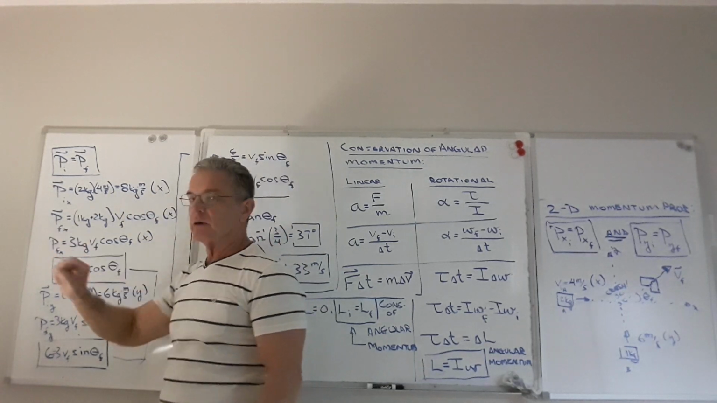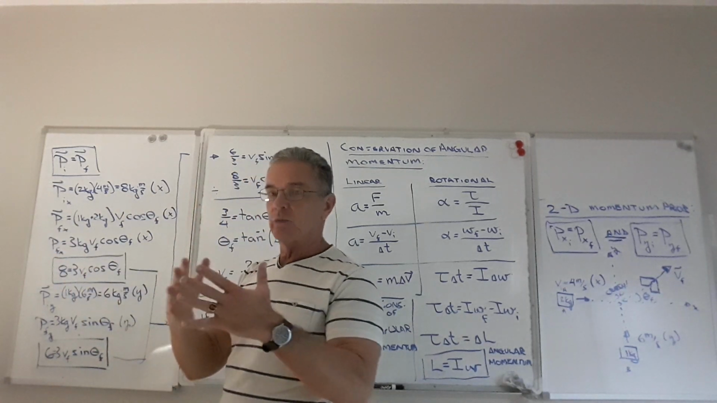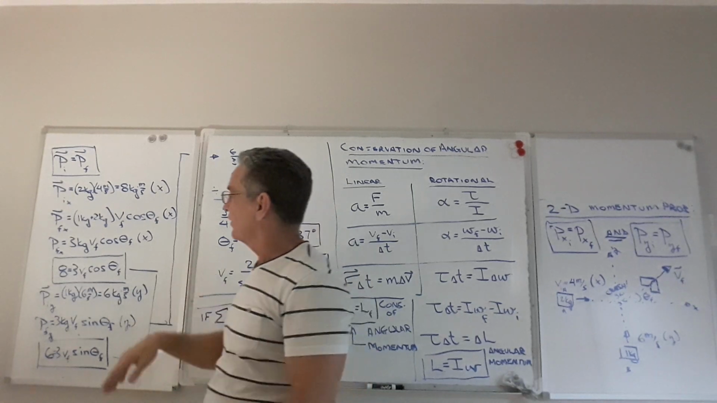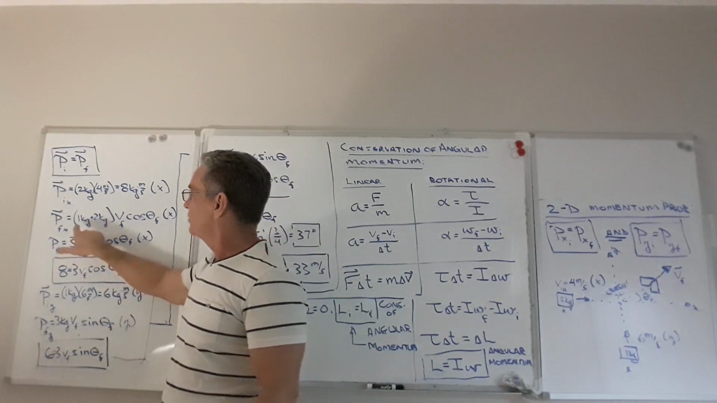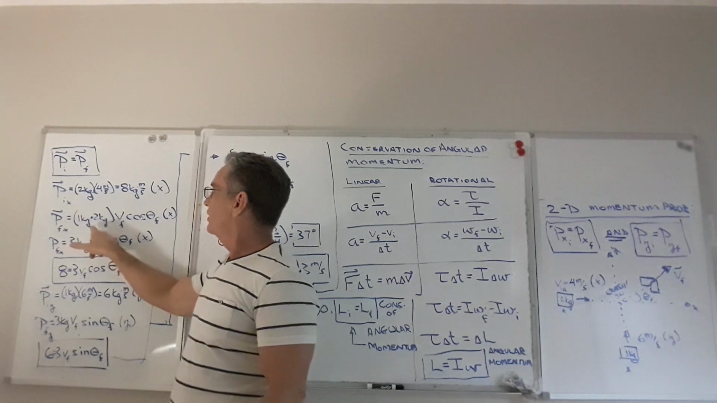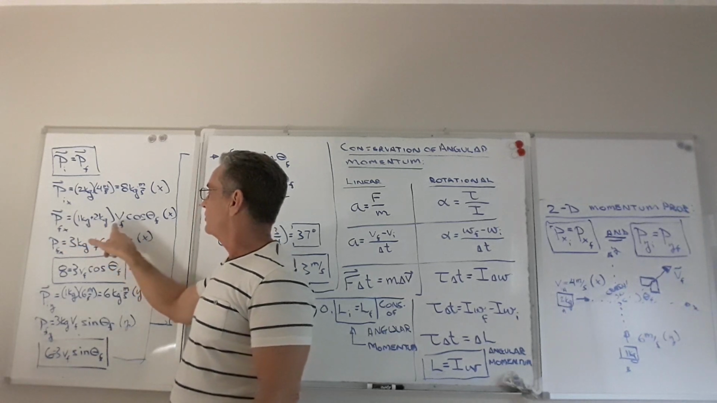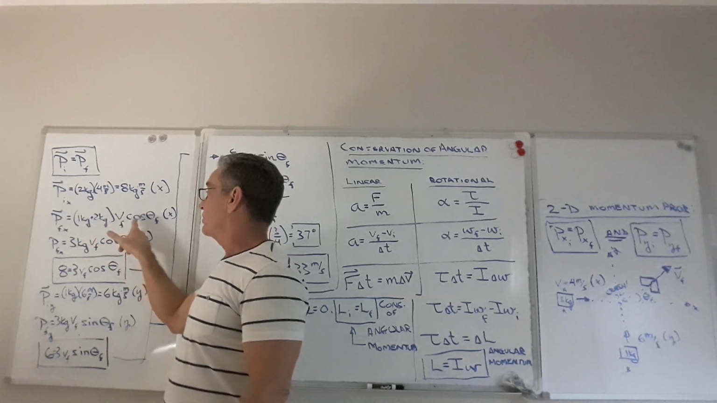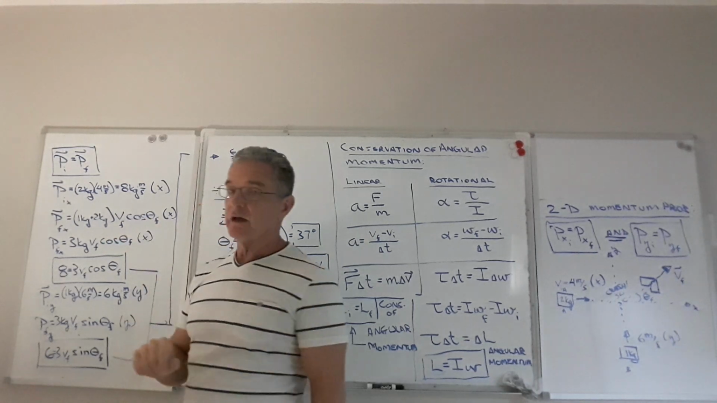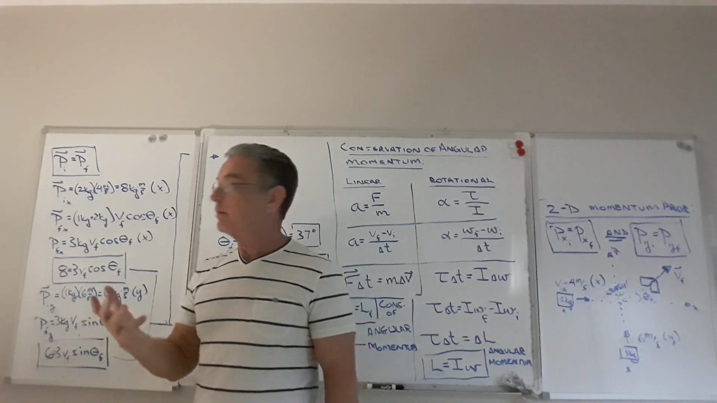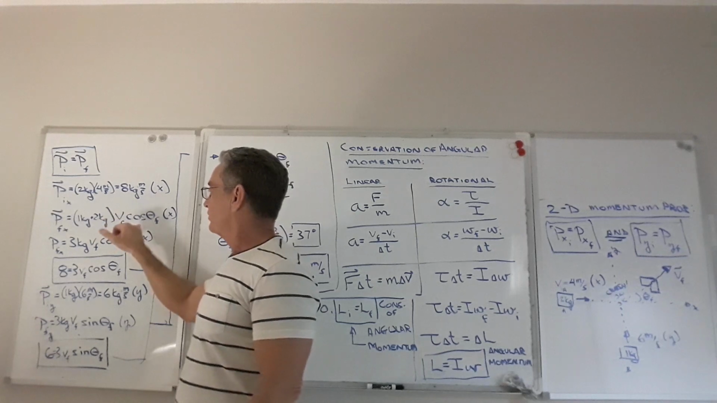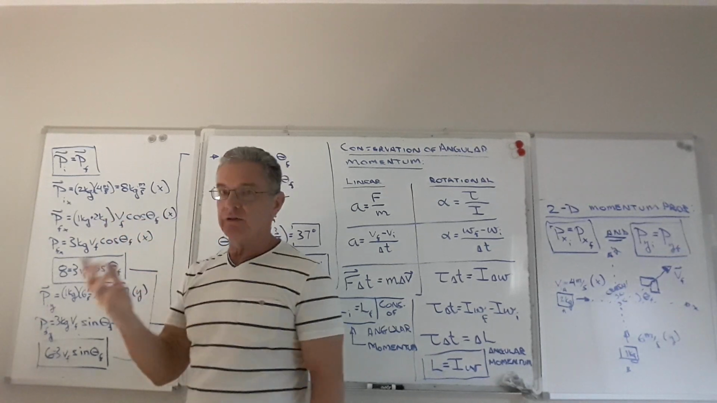The final momentum of the single object, which is now the 2 blocks melded together, is going to be its total mass, the mass of both blocks together. So it's going to be 3 kilograms times whatever its velocity is times the cosine of the angle that it's moving at. That'll be the component of the velocity in the x direction, right, using cosine.